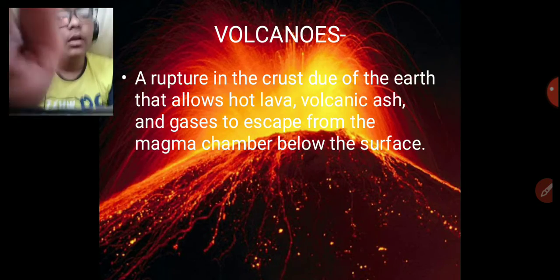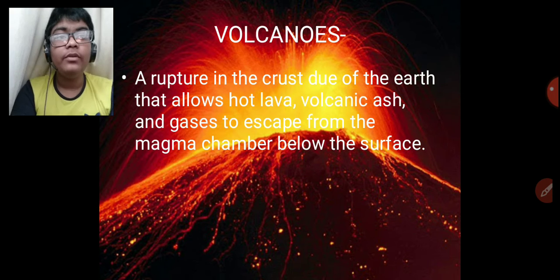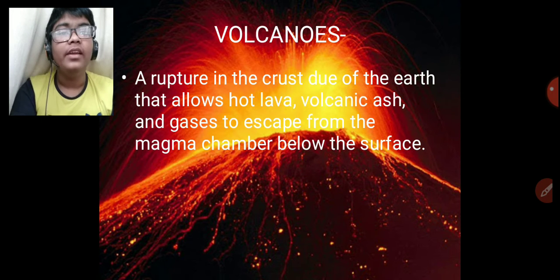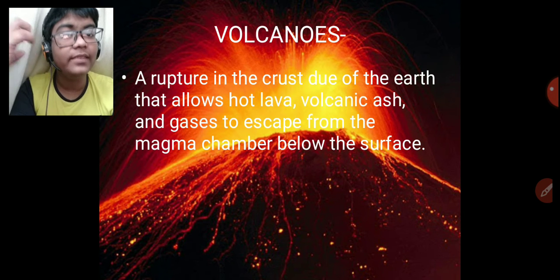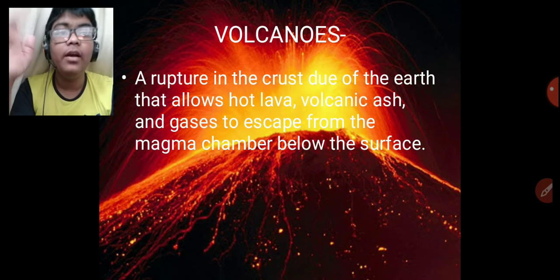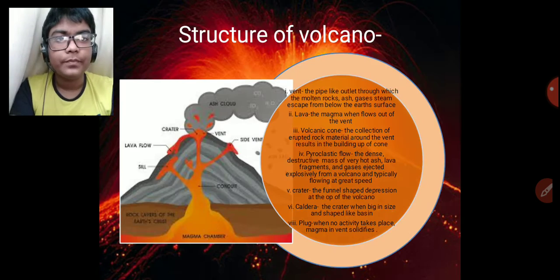So, what are volcanoes? A volcano is a rupture in the Earth's crust that allows hot lava, volcanic ash, and gases to escape from the magma chamber below the surface. Structure of a volcano: first is the vent.